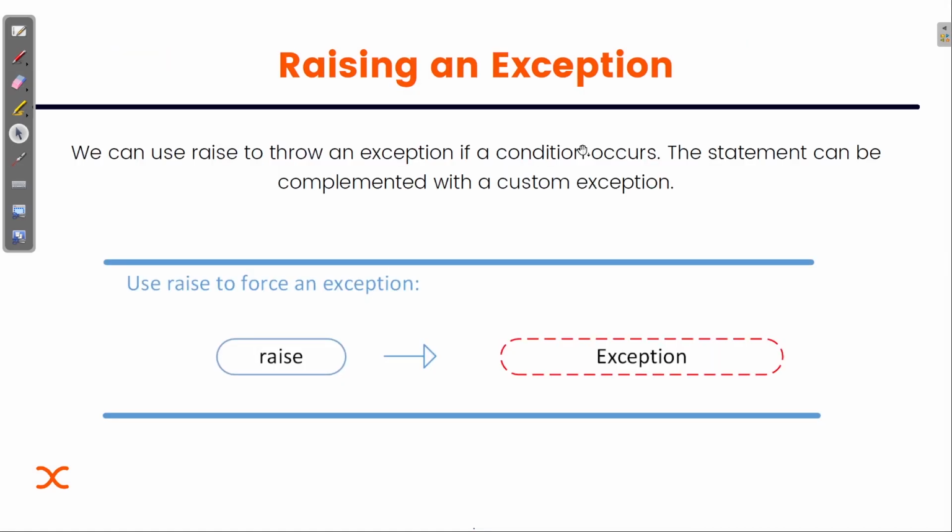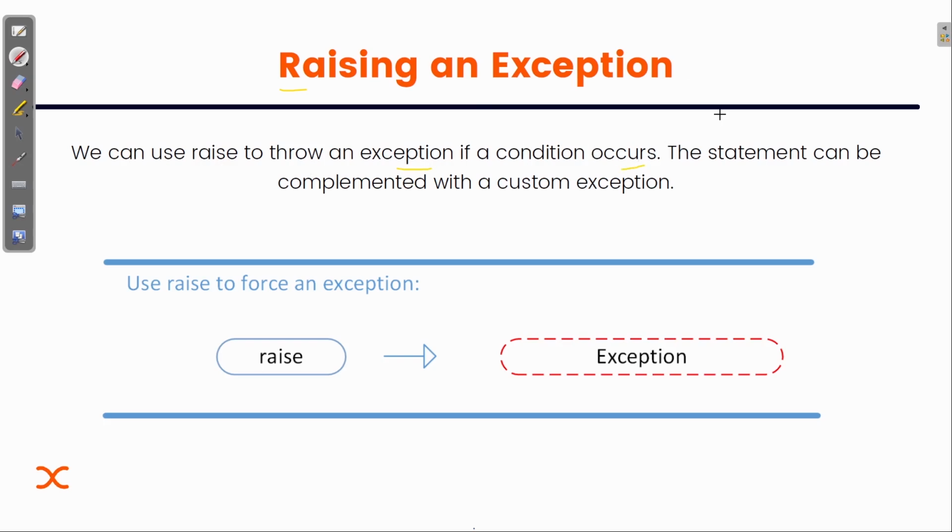Now we are going to see about raising an exception. As the name suggests, if there are no exceptions and I want to manually create some exceptions, there are sometimes conditions for which we want to create an exception and handle it. At that time we can use this raising an exception part. We can use raise to throw an exception if a condition occurs.